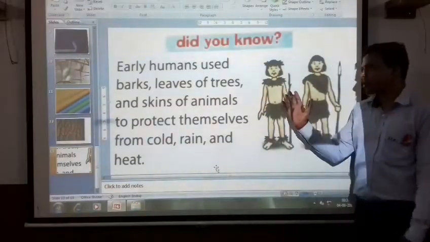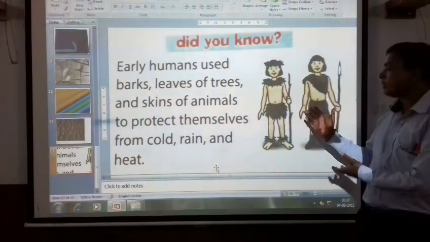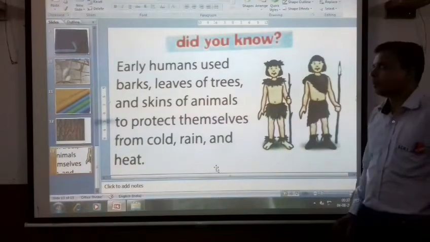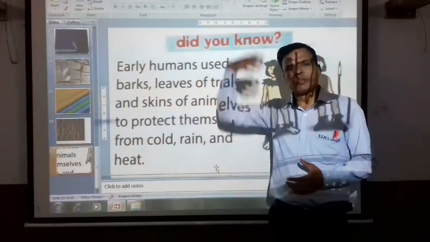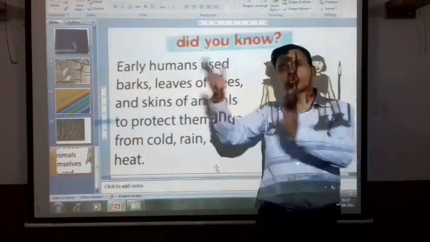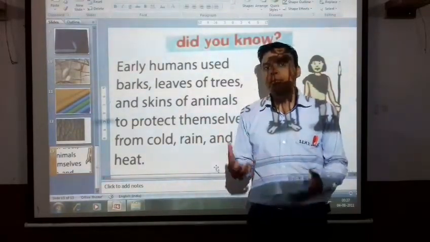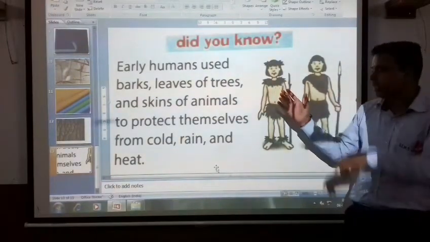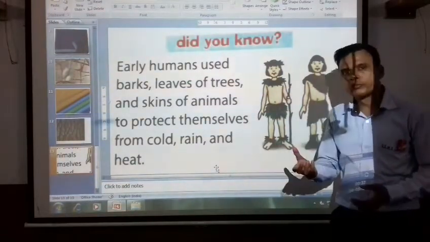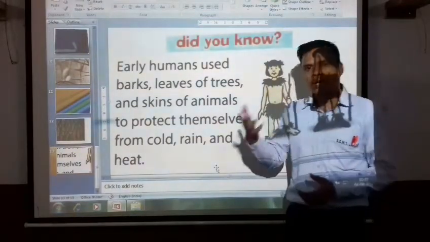Okay students, now see this picture. What have they got? They have got the leaves of trees and bark. In older times, many years ago, people did not have clothes, especially those people who lived in the forest. So what did they wear? They wore clothes like this: the leaves of trees and bark, we can say the skin of trees, a piece of wood used as clothes, as I told you in hardwoods.